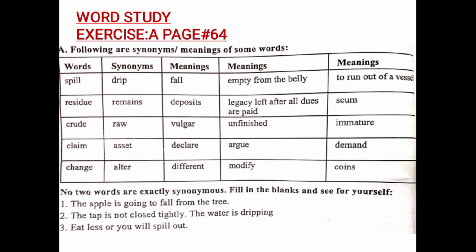Change, for example, is a word. It has so many meanings like alter, different, modify, coins, but not exactly the same. For example, change is used when we alter the appearance of something or the look of something, and different is used when two things are not the same. Modify is used when we upgrade something or we make something look better. And coins is also the meaning of change, but not like modify, different, and alter.